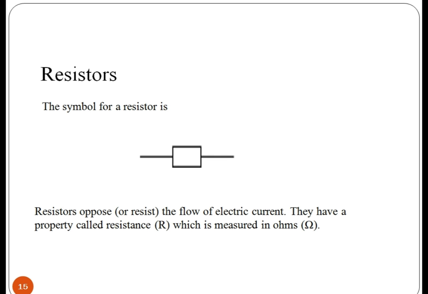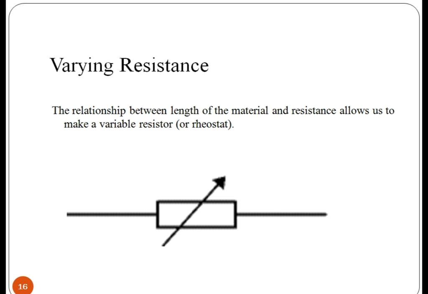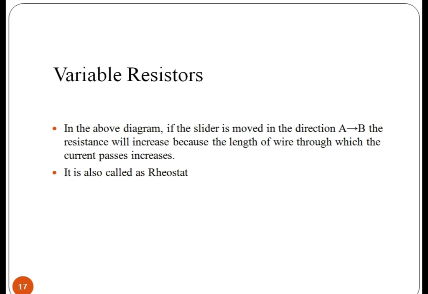Resistors. A resistor is an electrical component that limits or regulates the flow of electrical current in an electronic circuit. A resistor can also be used to provide a specific voltage for an active device such as a transistor. Varying resistance is also known as a rheostat. It is the relationship between the length of the material and resistance that allows us to make a variable resistor, as you can see in the diagram of the variable resistor.